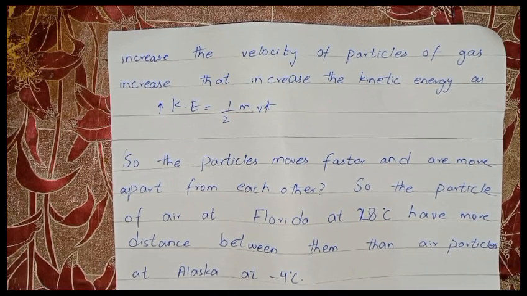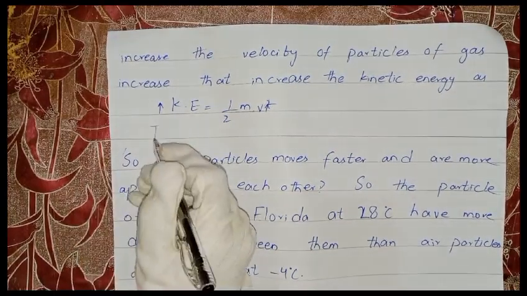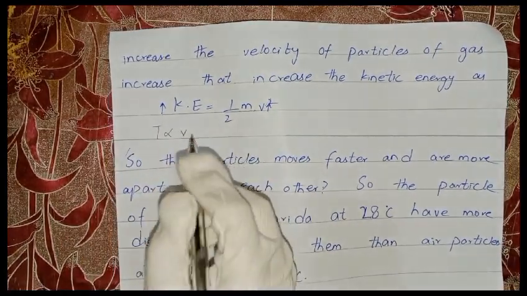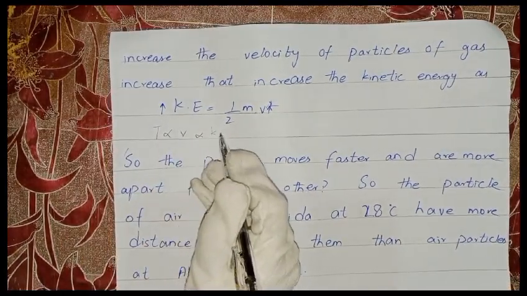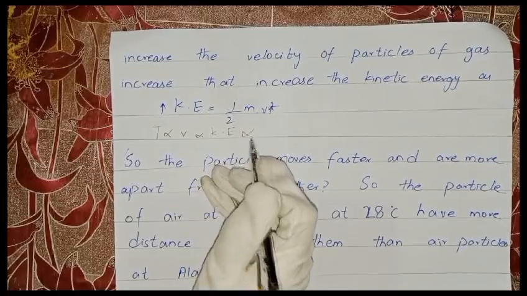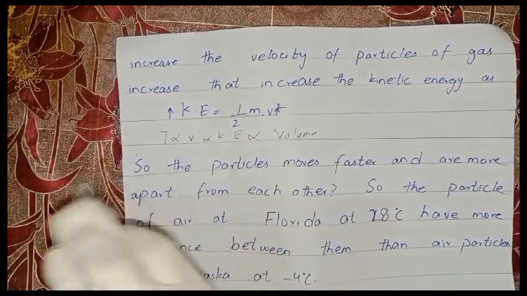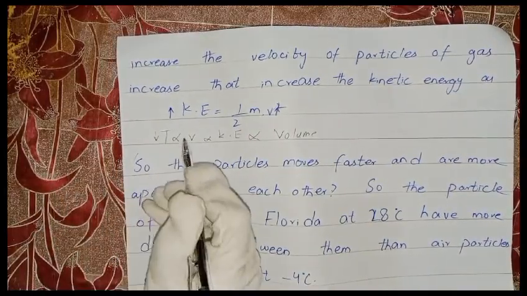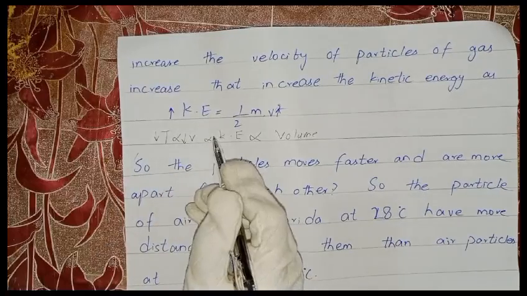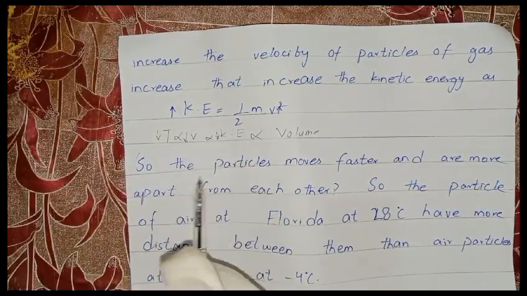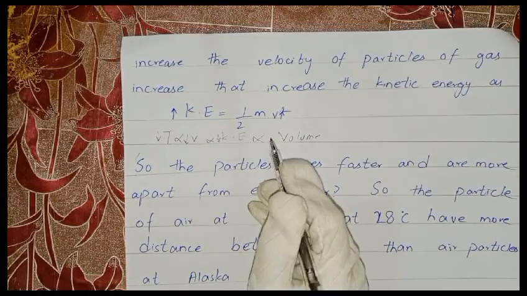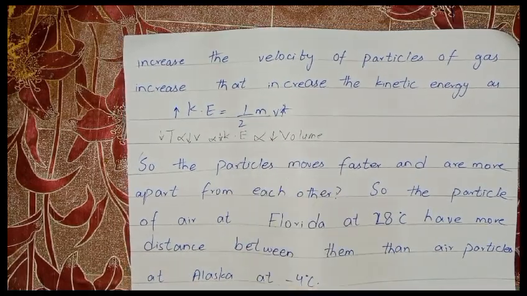Because at the low temperature, the velocity of the particles is also low, because temperature is directly proportional to velocity, and velocity is directly proportional to kinetic energy, and kinetic energy is directly proportional to the volume. So when temperature is low, the velocity of the particles is also low, and the kinetic energy of the particles is low. When the kinetic energy of particles is low, it causes a decrease in the volume. So volume decreases, so there is less distance between the particles.